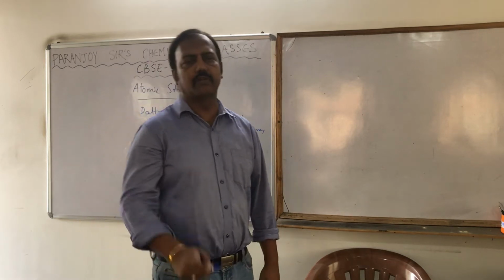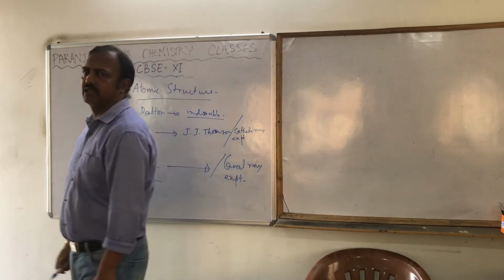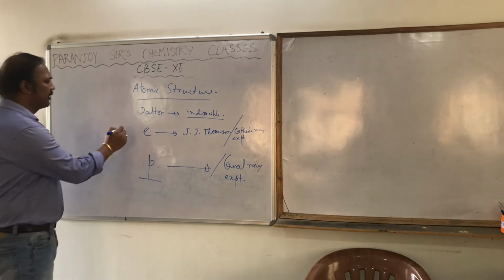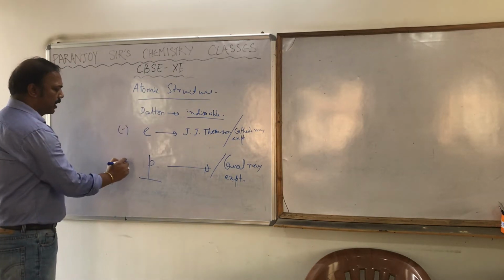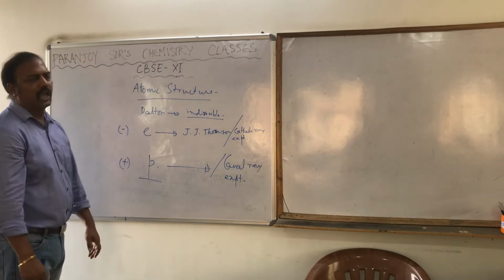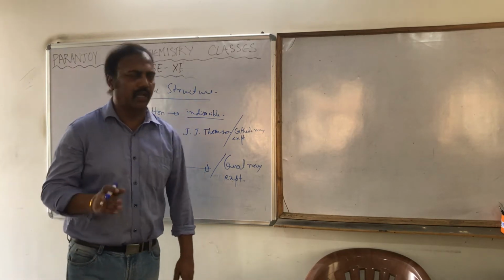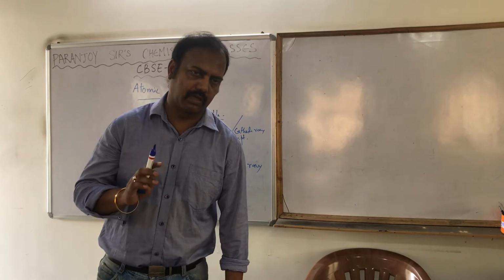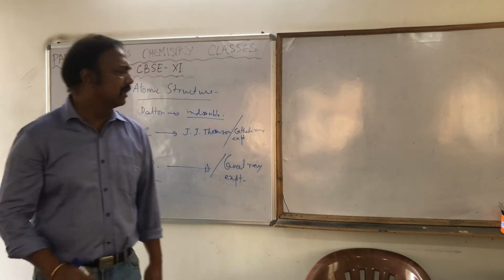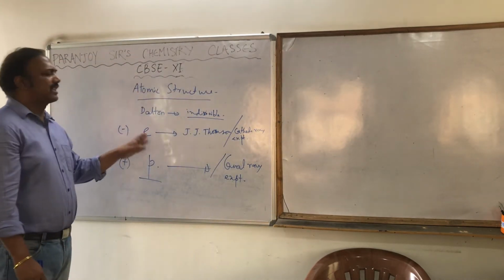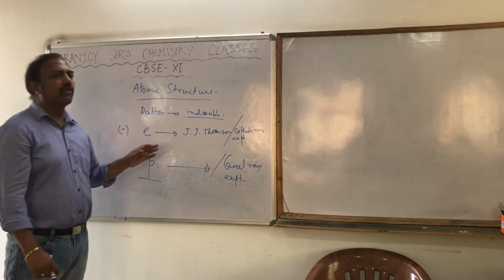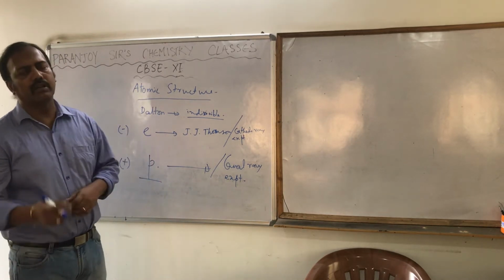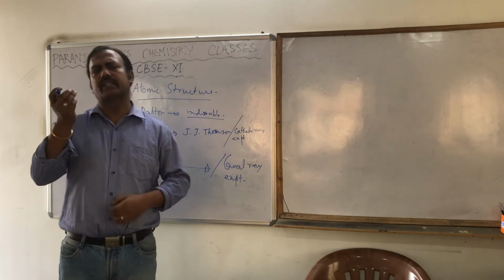We know the electrons are negatively charged particles, the protons are positively charged particles, and hence the atoms are remaining as neutral.